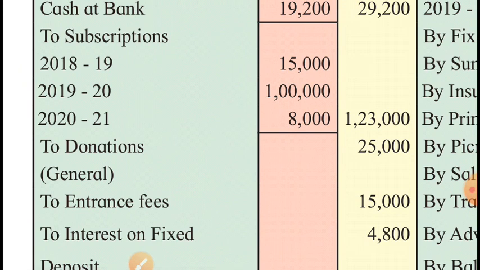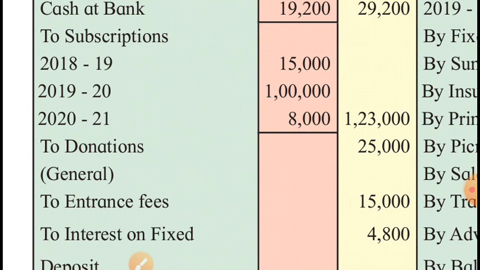In order to avail our services, our members pay annual subscription to us. So it's income for the business, I mean income for the concern. And total subscription received this year is 1,23,000. But this total subscription is not for this year only. Out of that 15,000 for the last year, so we can't show this last year subscription on the income side.